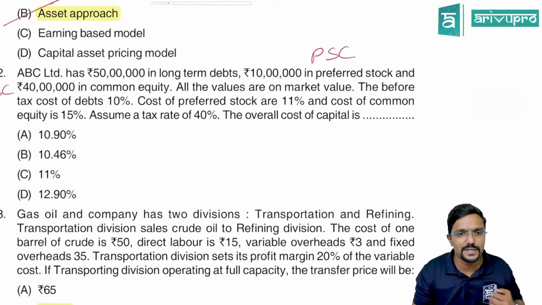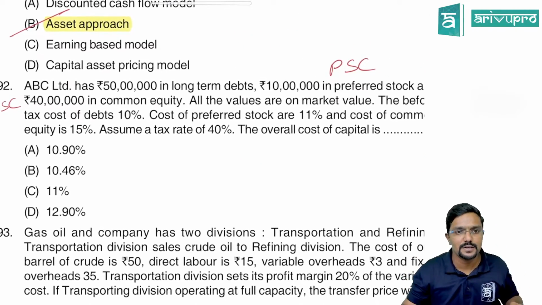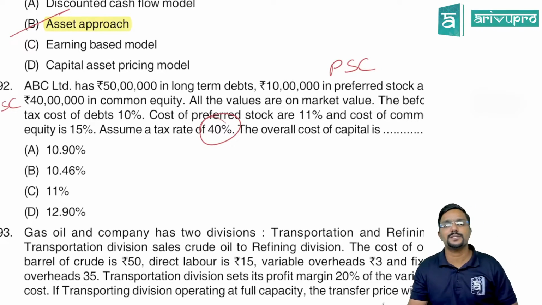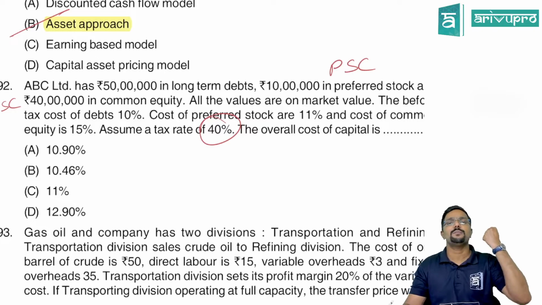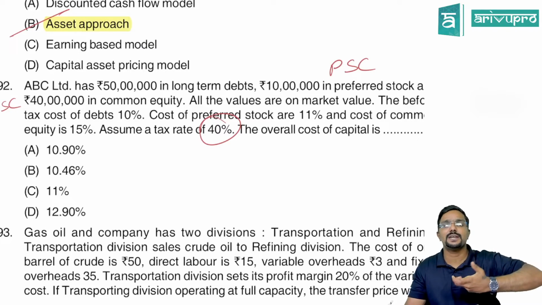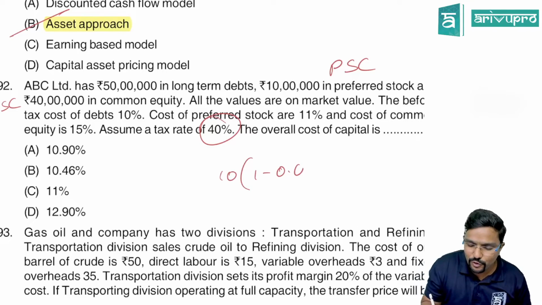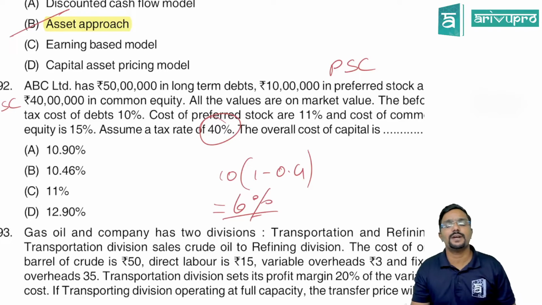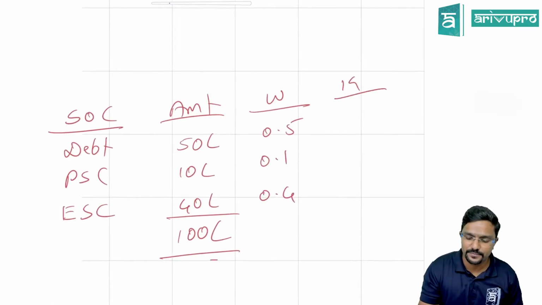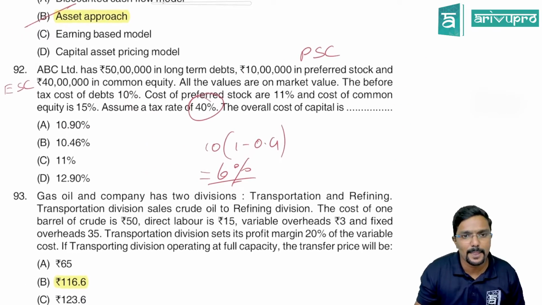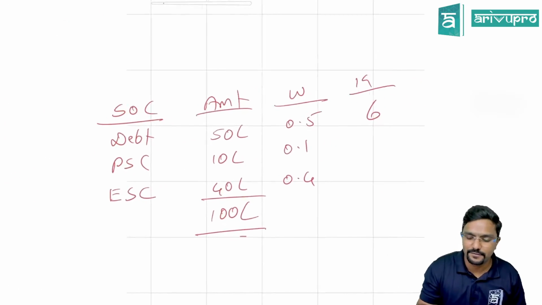For debt, we should always take cost after tax. 10% is before tax. So tax is 40%. So do 10 into 1 minus tax percent, that is 0.4. So if you do 10 into 0.4, you will get 6%. So what is the cost of debt after tax? 6%. So this is 6, preference share capital 11 and equity 15.